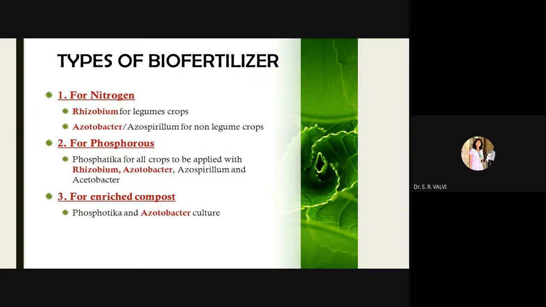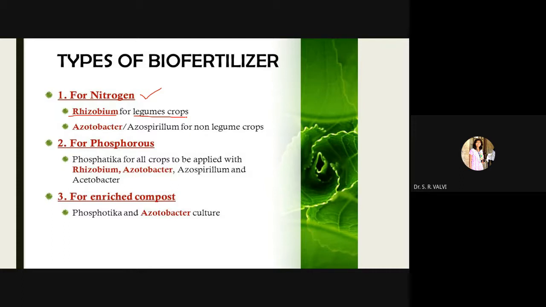Now see types of biofertilizer. The types of biofertilizer are based on which element, which nutrient they are supplying. For example, if we want to have the nitrogen supply to our crops, then we have to add rhizobium, and it is through legume crops, right? Leguminous crops, any. Take the example of your groundnut or pea plant, right? So those are leguminous plants.